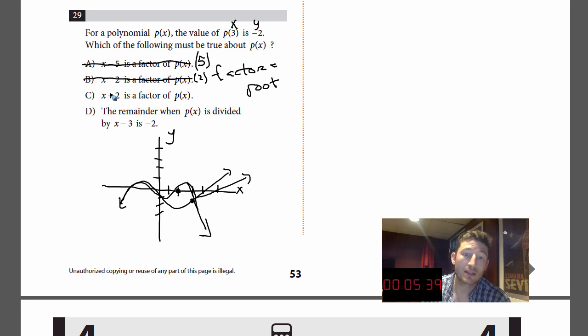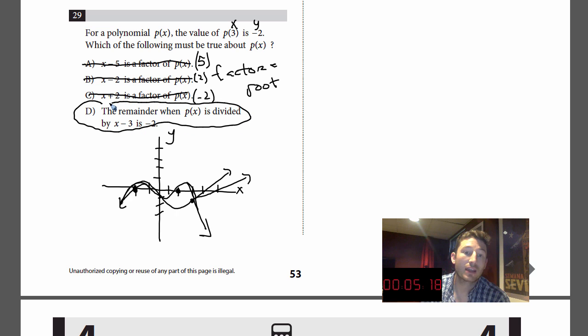And it's the same reason I'm going to get rid of choice C. x plus 2 is a factor. This means that -2 would be a root or a factor. So I drew it like this. I could have drawn the graph like that, but I don't know how this graph behaves. So I can't pick A, B, or C. By process of elimination, this is the only one I have to pick.